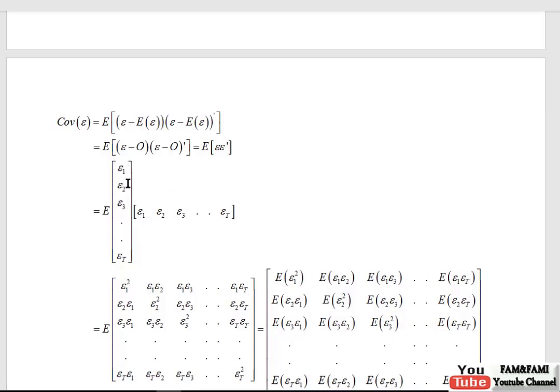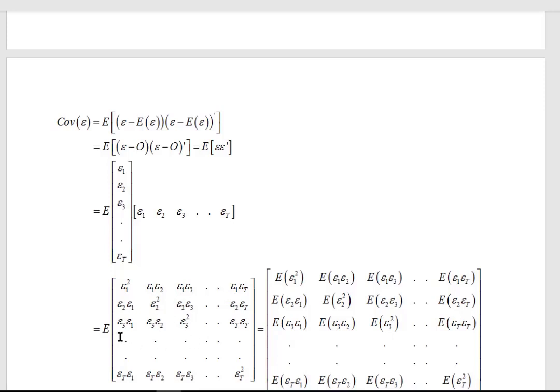Now start with epsilon 2: epsilon 2 with 1, epsilon 2 1, then epsilon 2 with 2, 2 square, then epsilon 2 with 3, 2 3, and epsilon 2 with t, 2t. Similarly 3 with 1, 3 with 2, 3 with 3, 3 square, and 3 with t. So please update it, this is epsilon 3t. And in the end, going to the last, epsilon t with 1, t1, t2, t3 and t square. So we obtained this matrix.